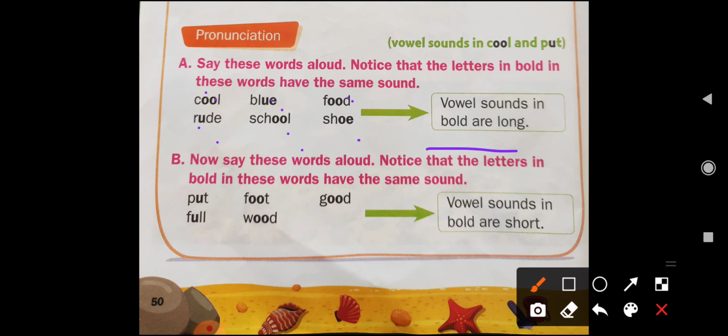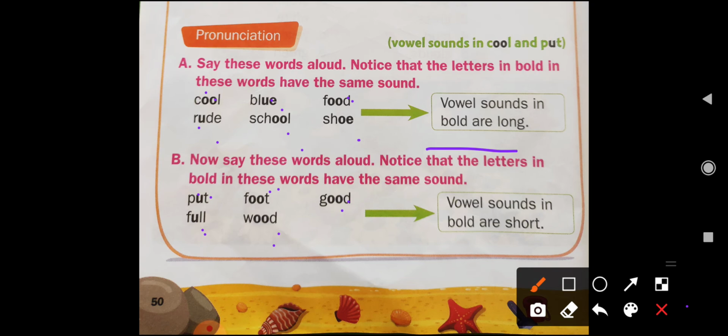Yes. So now say these words aloud. Notice that the letters in bold in these words have the same sound and vowel sounds in bold are short. So it's like children see put, foot, good, wood, full. Wood, good, foot, put, full. So these are short sounding. So children, long vowels are long sounding, short vowels are short sounding.